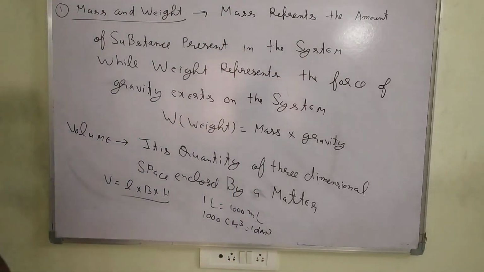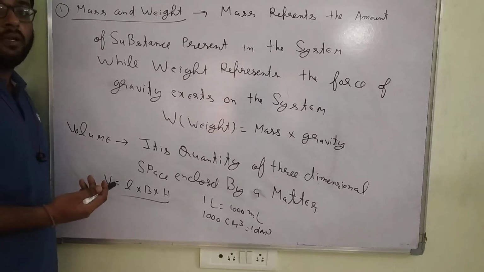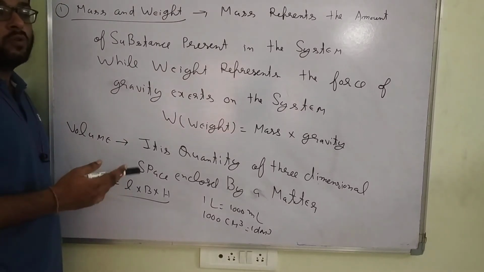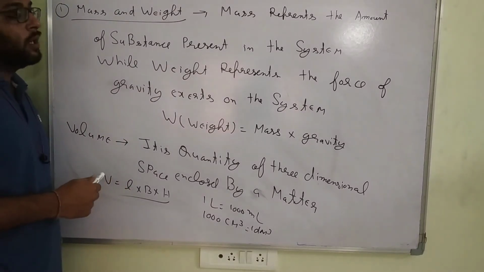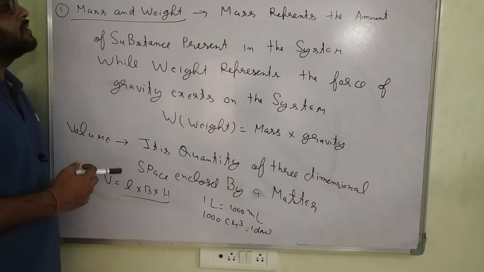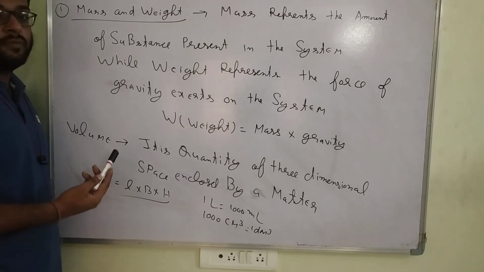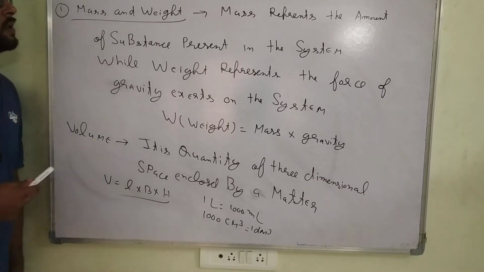Okay, last one. This is what is matter. I have already explained homogeneous mixture and heterogeneous mixture. Next is mass and weight. What is mass, what is weight? Here I am going to explain what is mass and what is weight.